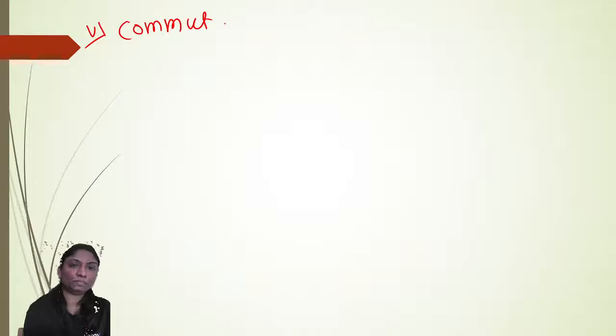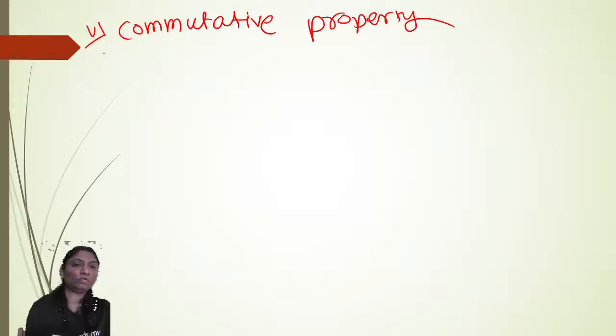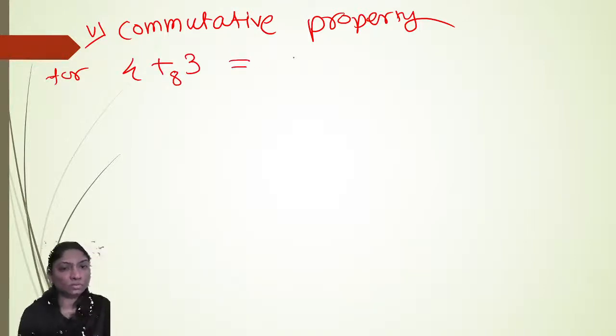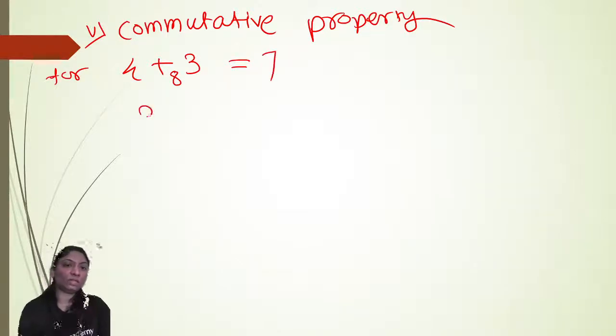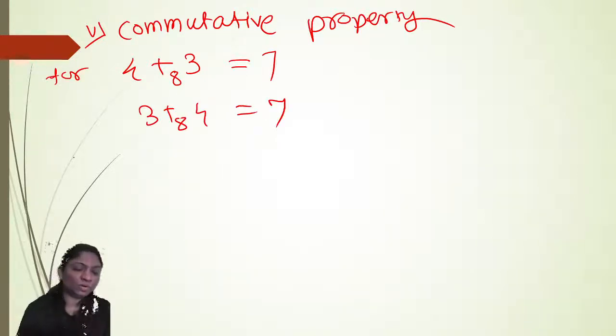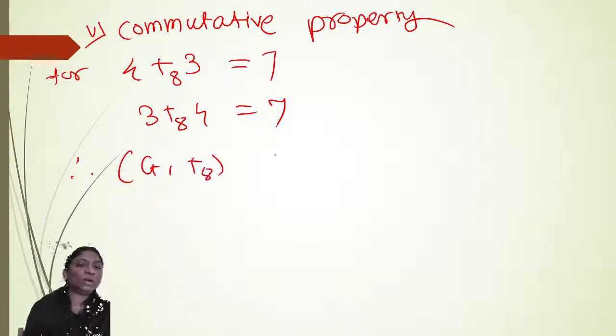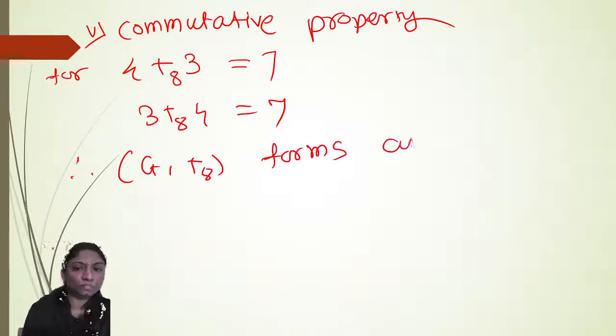Here, 4 addition modulo 8 3 is 4 plus 3, which is 7, and 3 addition modulo 8 4 is again 7. So obviously the commutative property also holds in G with respect to addition modulo 8. Therefore, G with respect to addition modulo 8 forms an abelian group.